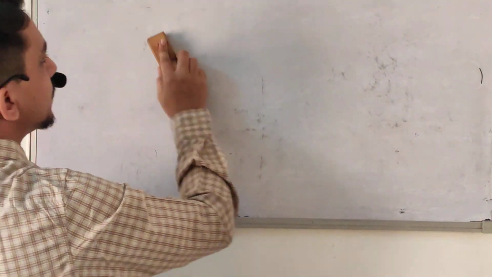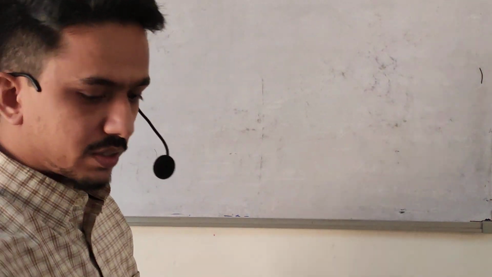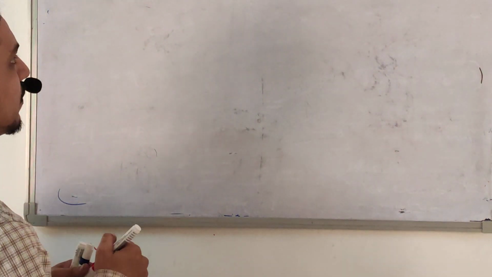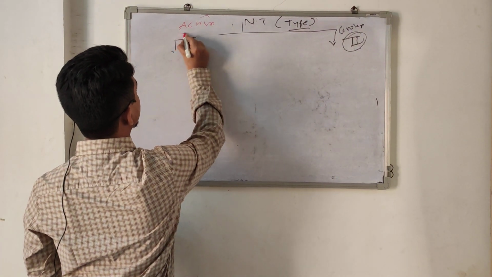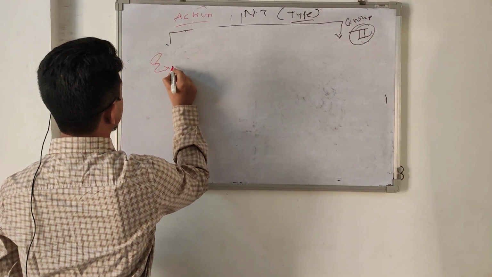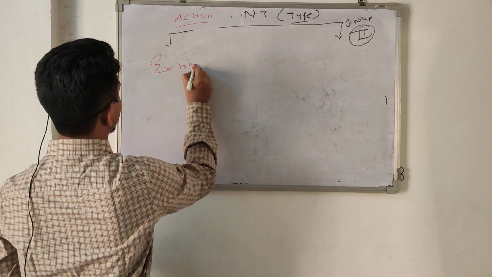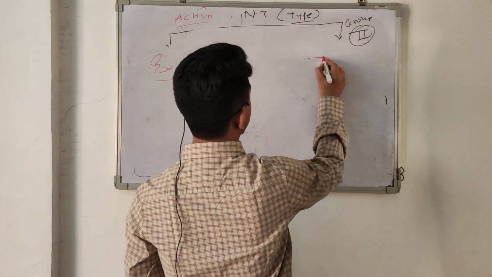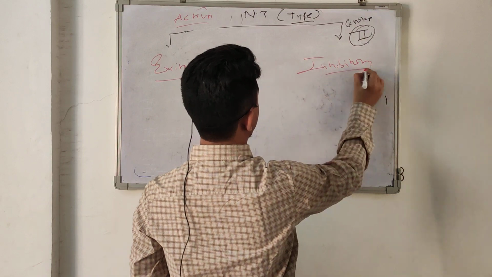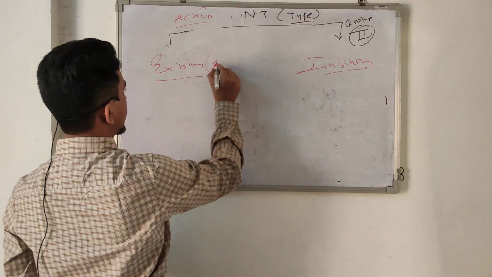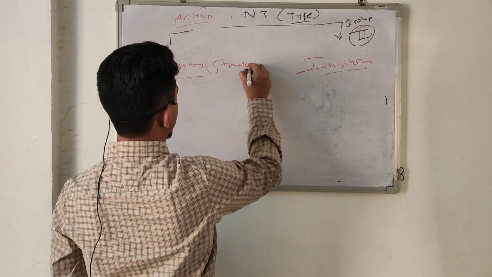Neurotransmitters are also divided as per their action: either excitatory, or inhibitory. Excitatory means stimulatory.